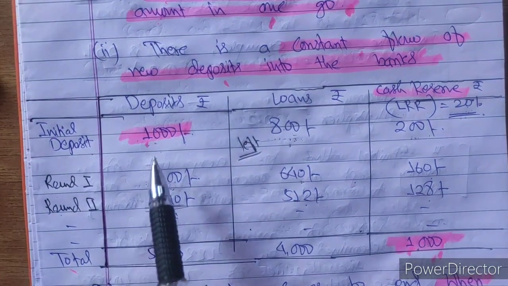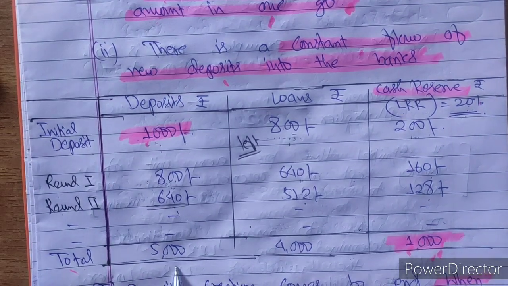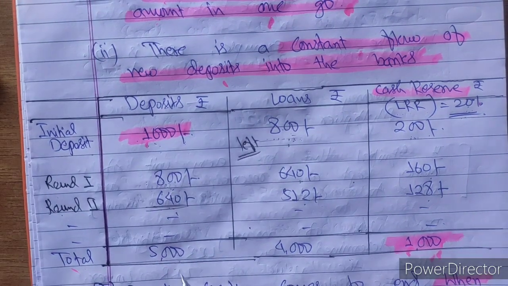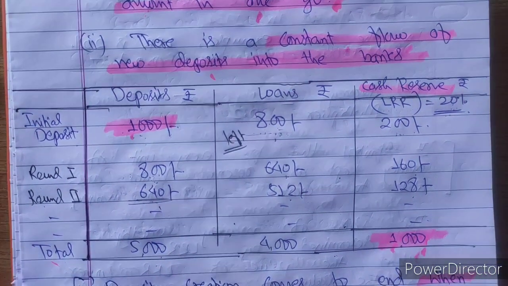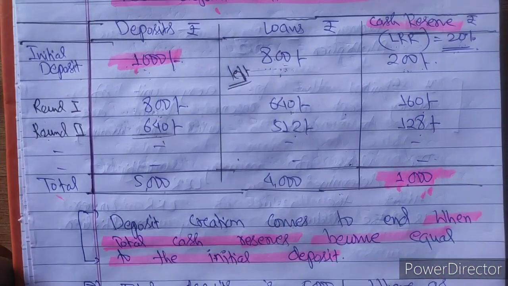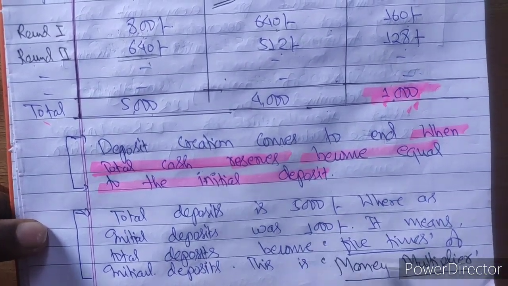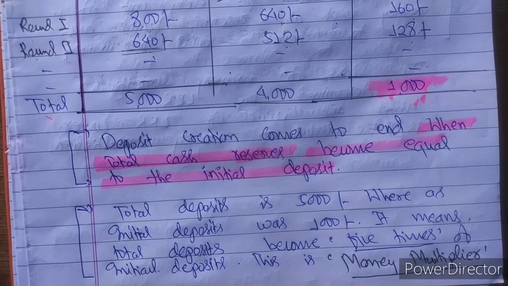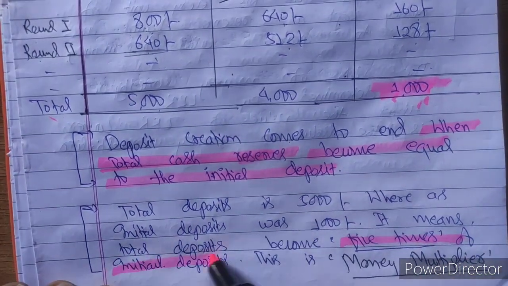So what we are saying is, the initial deposit was 1000 and the total deposit is 5000. So 5 times the initial deposit, and total credit creation is 5000. So we can say credit creation is 5 times. The total deposit is 5000, whereas the initial deposit was 1000. It means total deposits become 5 times the initial deposit.